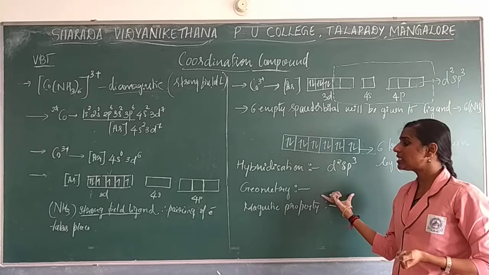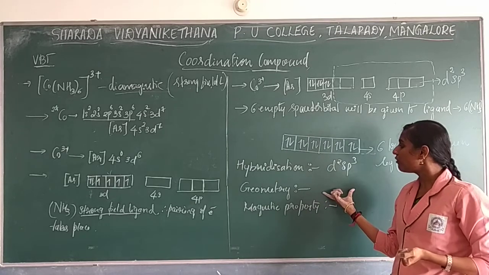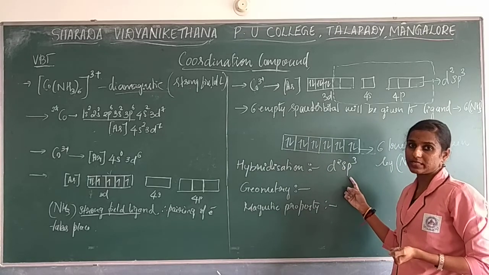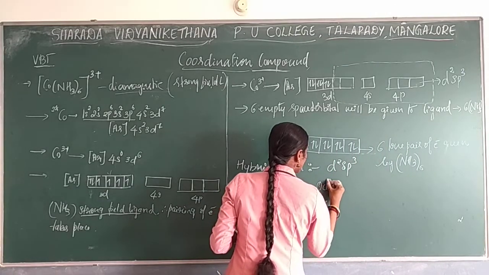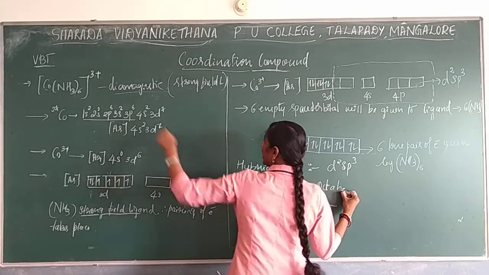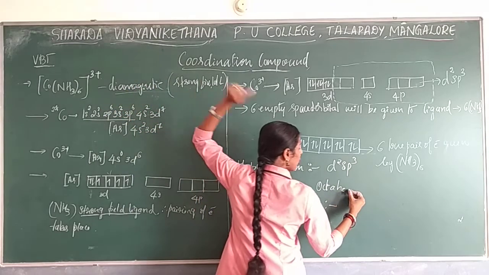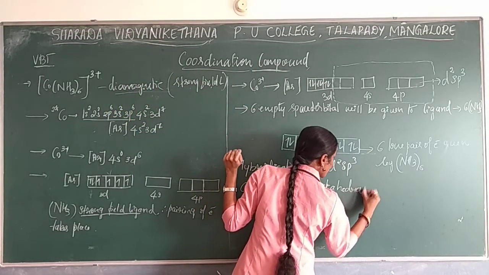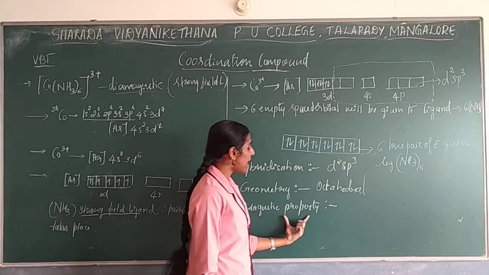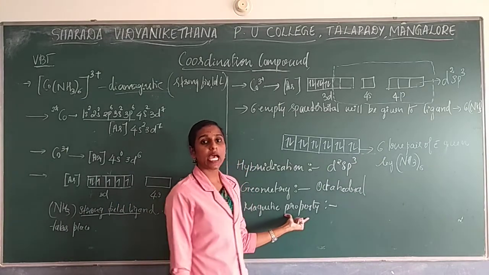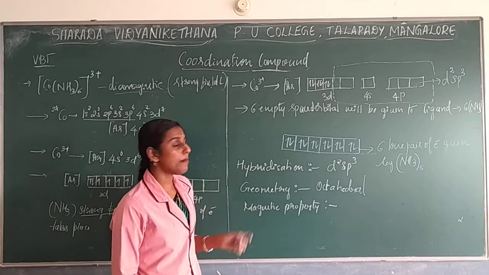Okay. So what is the geometry of the molecule when you go with the d2 sp3 hybridization? So the geometry will be octahedral. Do you think it is correct? If NH3 is 6, the coordination number is 6, what will be the geometry? Octahedral geometry. Okay. What is the magnetic property? Whether it is diamagnetic or paramagnetic in property.